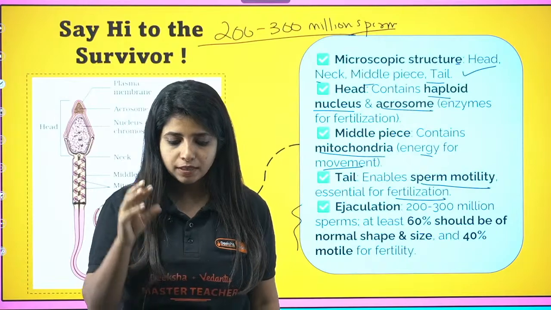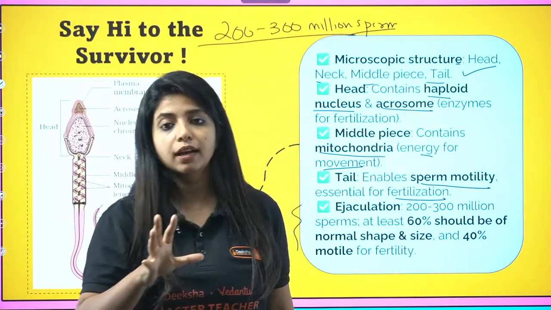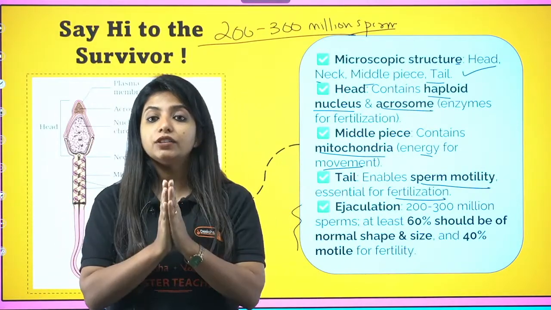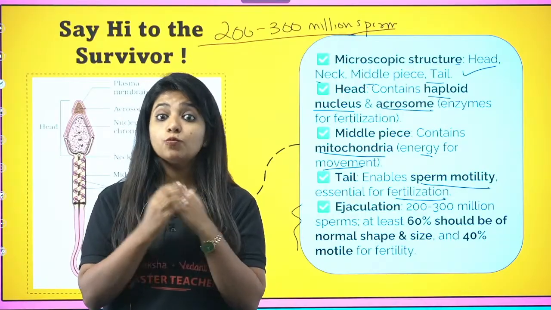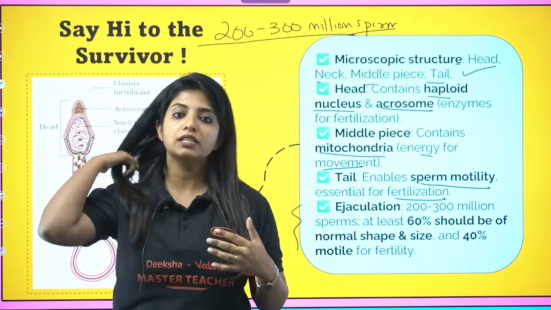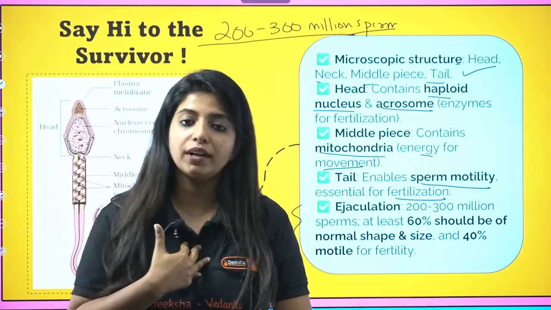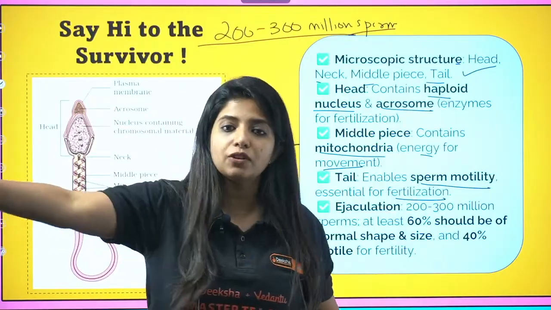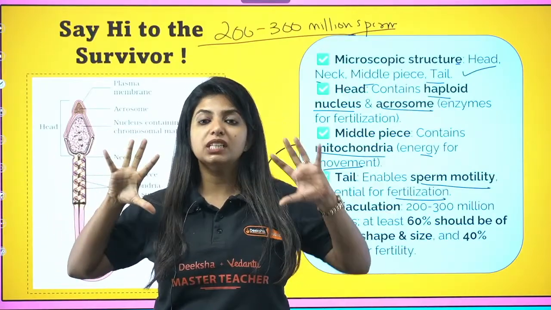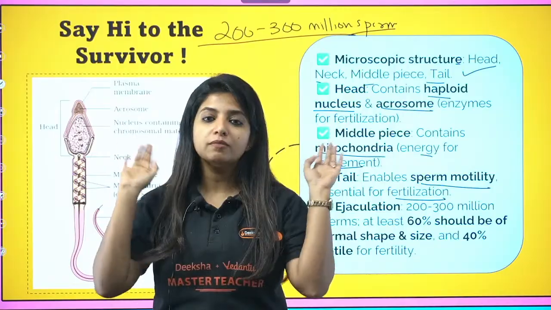Because you know what happens? This is very, very important. When the sperm tries to enter the female body, it is very acidic. And the female body, like anything that tries to enter our body, will defend itself and would not want anyone to come inside. So what is going to happen? Basically, it will try to kill it. So many sperms die in the entire process.